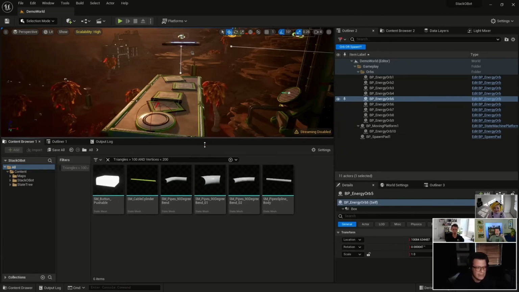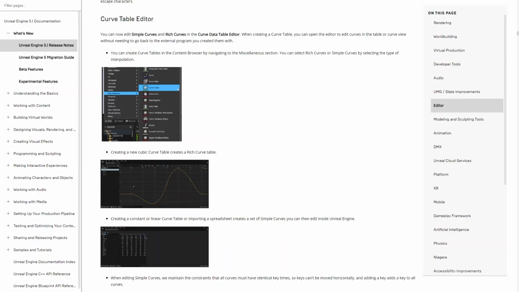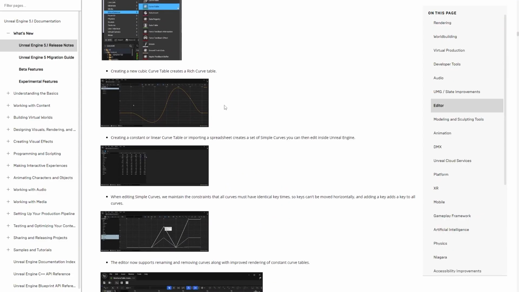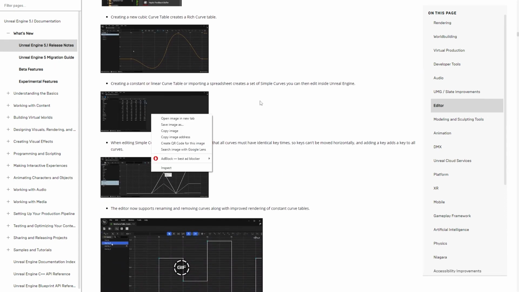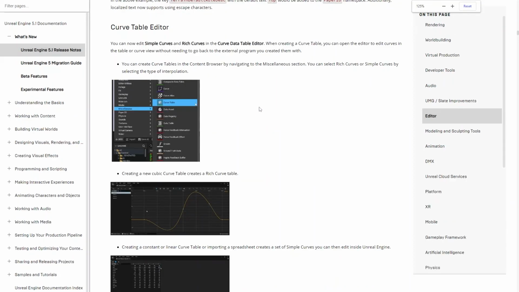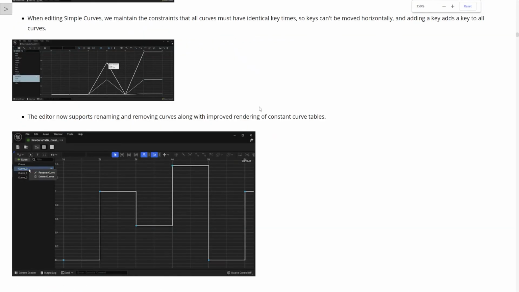Another thing is the curve table editor, which is quite important. Curves are data containers very commonly used in Unreal projects, so now you're going to be able to edit simple curves and rich curves in the curve data table editor. Very handy tools. We're going to be using curves in UEFN, I bet. So I'll also play with them right now in Unreal.